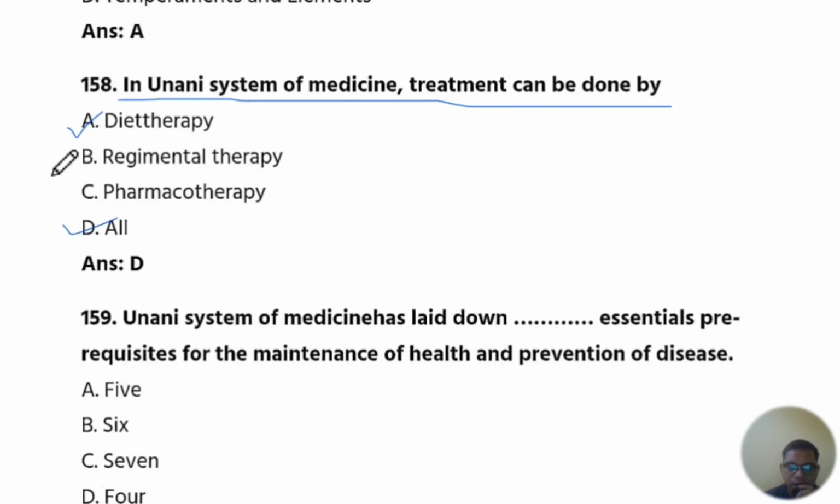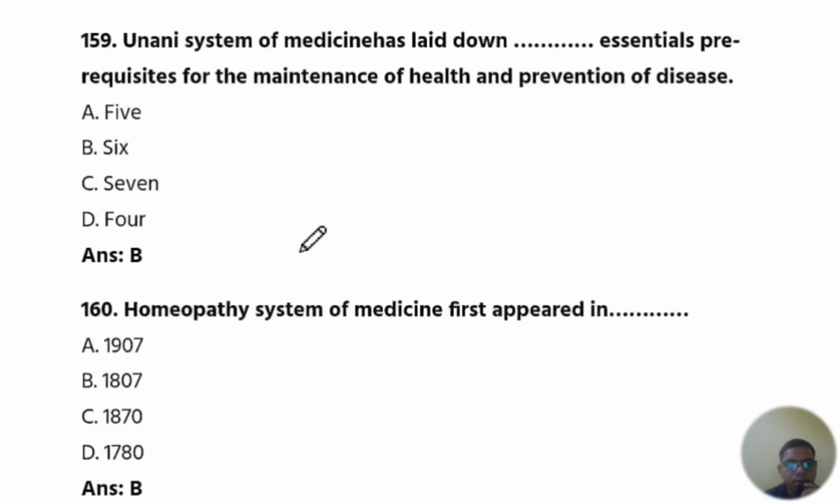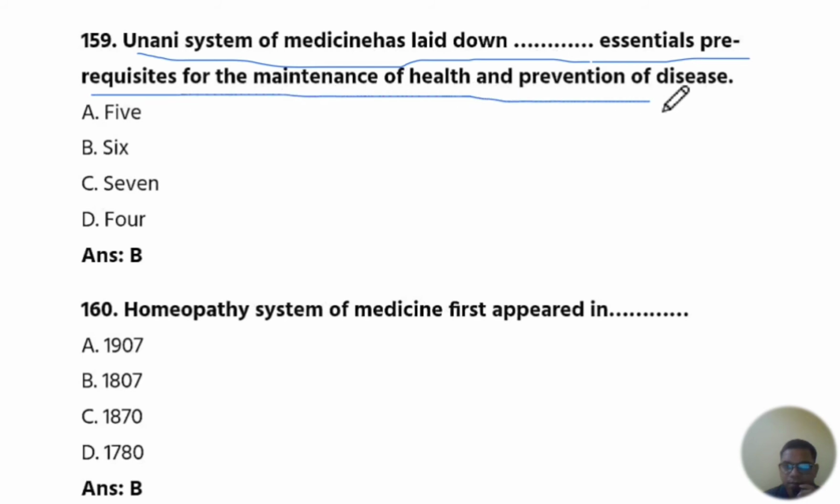In Unani system of medicine, treatment can be done by, the answer is D, all. A is diet therapy, and B is regimental therapy, and C is pharmacotherapy. The answer is D, all. Next is 159 question number. Unani system of medicine has laid down blank essential prerequisites for the maintenance of health and prevention of disease. The answer is 6 essential prerequisites. The answer is B. Okay.